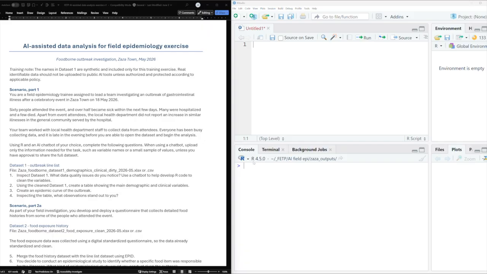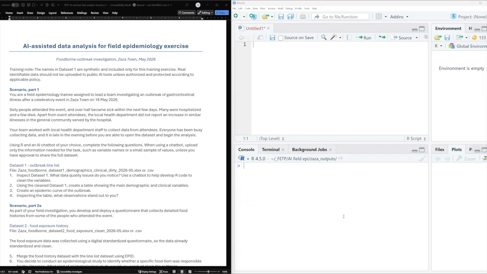Apart from the event attendees, the local health department did not report an increase in similar illnesses in the general community served by the hospital. Your team worked with the local health department staff to collect data from attendees. Everyone has been busy collecting data, and it's late in the evening before you are able to open the data set and begin the analysis. So the assignment is, using R and AI chatbot of your choice, complete the following questions. When using a chatbot, upload only the information needed for the task, such as variable names or a small sample of values, unless you have approval to share the data set.